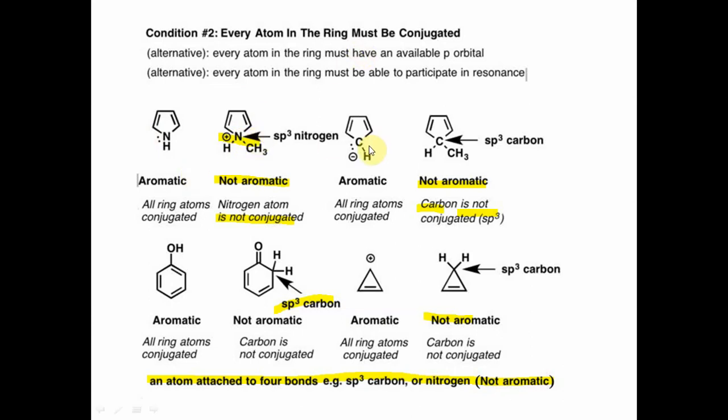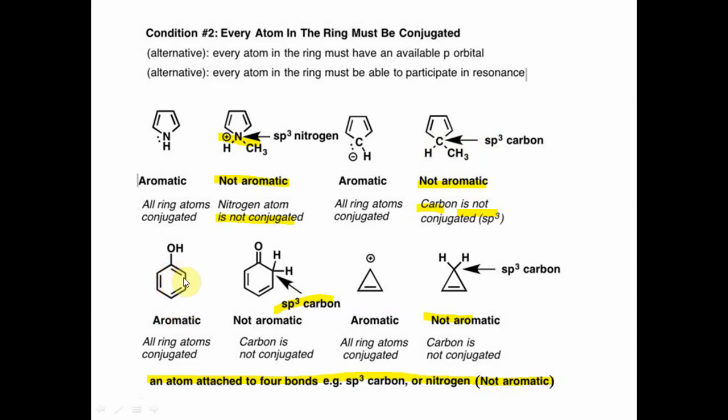Again, this is aromatic because it has the negative charge on carbon, and this lone pair will participate in conjugation in the ring. But this molecule will not be aromatic. It is cyclic, but this carbon is an sp3 carbon. It kills the aromaticity, or it kills the resonance.